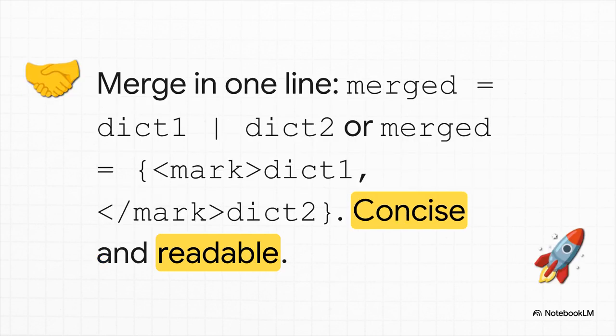And hey, while we're on the topic of cool tricks, here's a quick pro tip. In newer versions of Python, you can merge 2 dictionaries together in one clean, beautiful line of code using either the pipe operator or this double splat syntax. It's so much nicer than writing a loop.